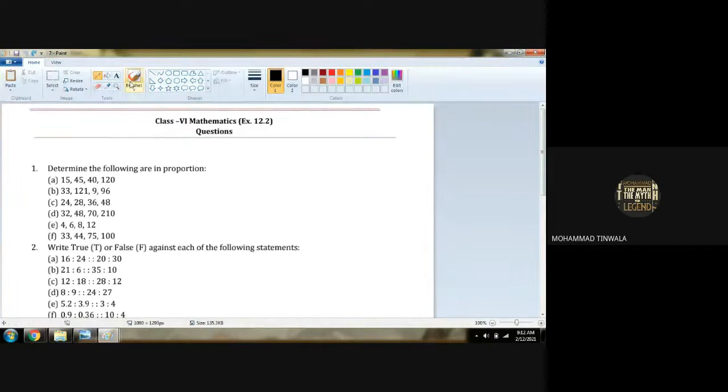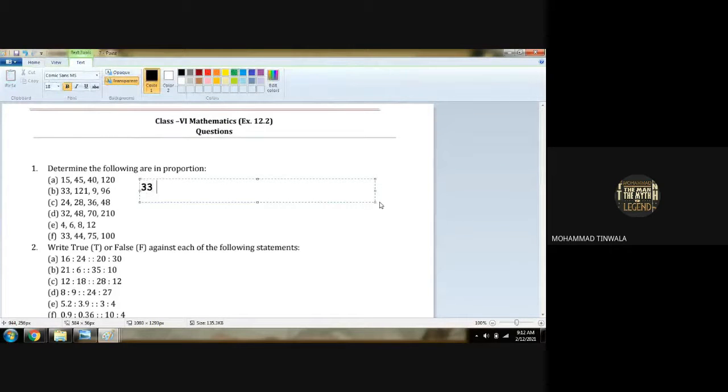Yes. You cleared. Now 33 and 121. We have to find the ratio between 32 and 33 and 121, and we have to find the ratio of 9. Excuse me, sir. Yes, beta. Sir, but middle term and extreme term.